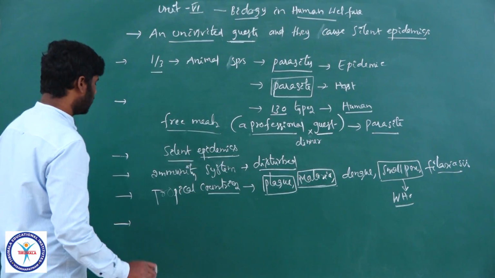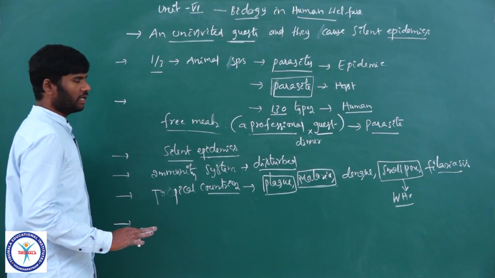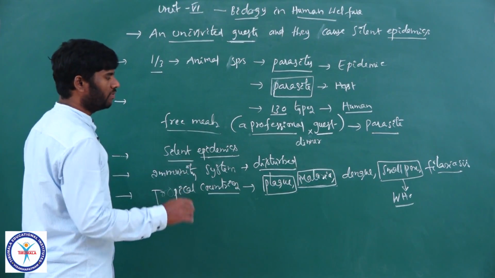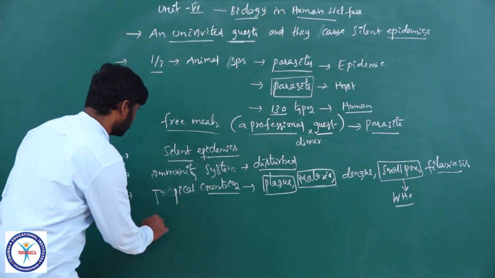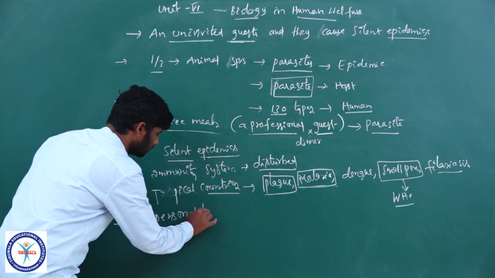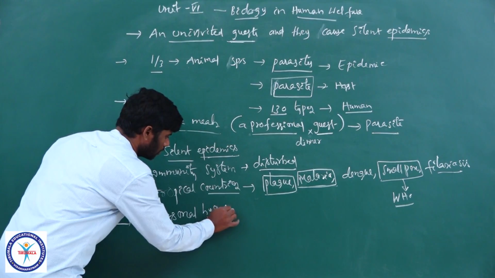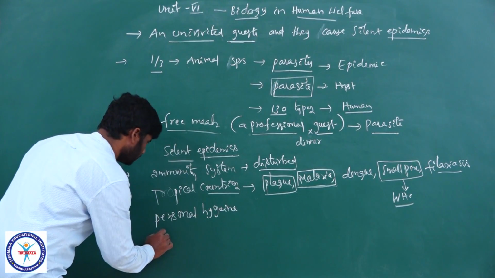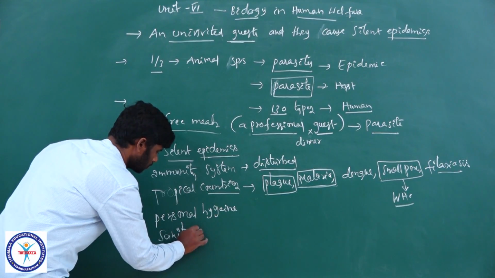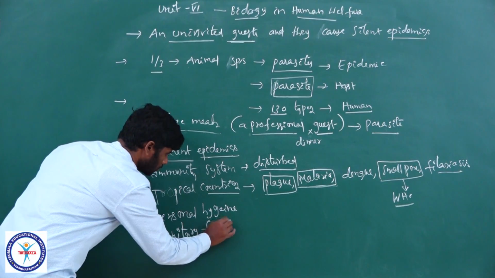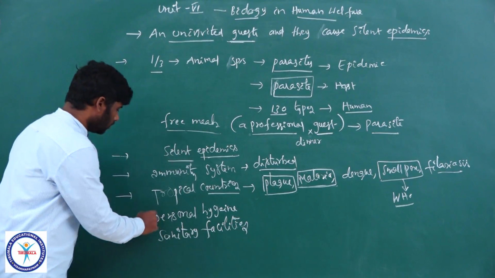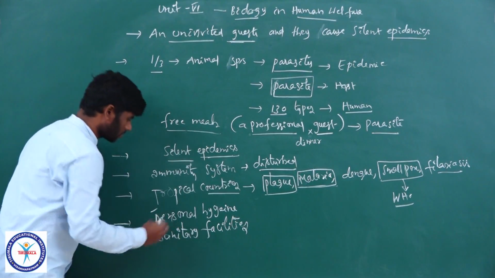Right? There are two important things which play a very important role in the eradication or prevention of the spreading of diseases: personal hygiene and sanitary facilities. We need to stress these two things.